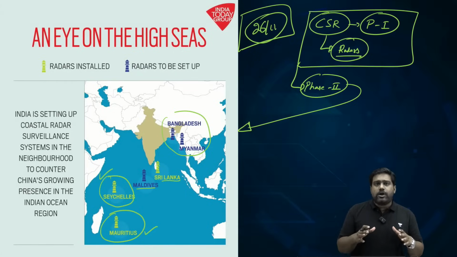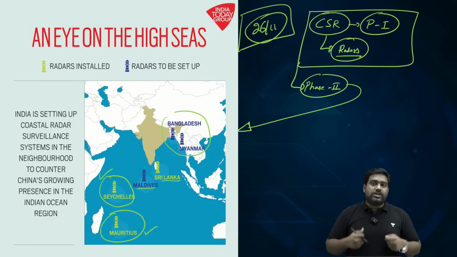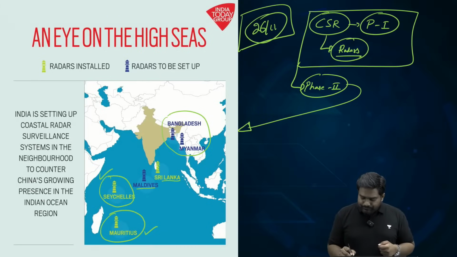So it's a very important security initiative and it generates valuable maritime intelligence. It helps in coordinating maritime security operations, especially anti-piracy missions or operations targeting smuggling and trafficking in the Indian Ocean.